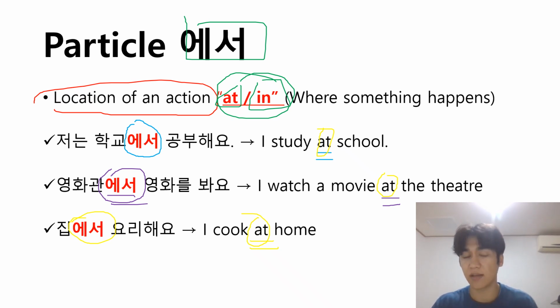Depending on the place, there's a difference between at and in, but we're not going to talk about that. That's part of English grammar. In Korean, you use the one 에서. Isn't it cool? In English, you have to use at, in, on, but in Korean, you can just use 에서.